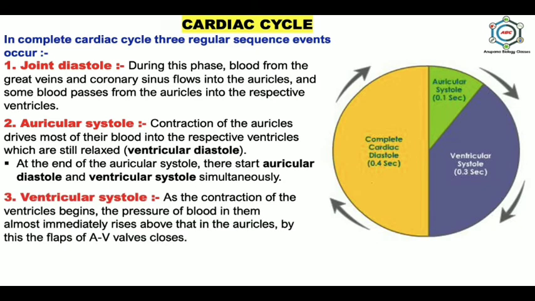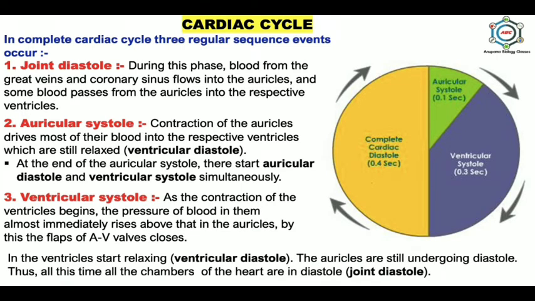After that comes ventricular systole. As the contraction of the ventricles begins, the pressure of blood in them almost immediately rises above that in the auricles. By this, the flaps of the AV valves close. The semilunar valves of the great arteries remain closed for a moment, so the pressure in the ventricles exceeds that in the arteries. The semilunar valves are then pressed open and the blood starts to move into the great arteries. This is the end of the ventricular systole.